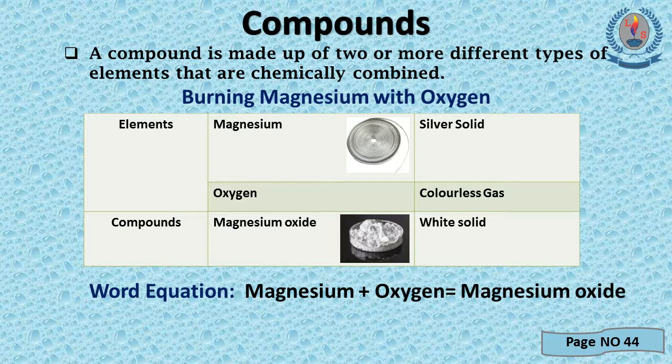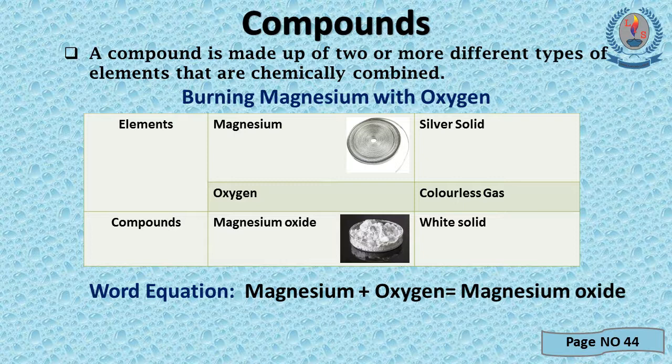When we burn a magnesium strip in oxygen, there is a chemical reaction and something new is formed. When we burn something, there may be new attraction forces between them.